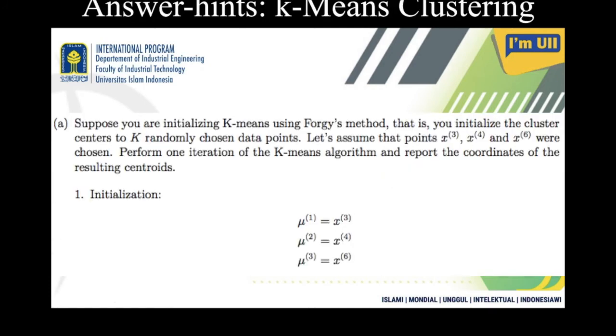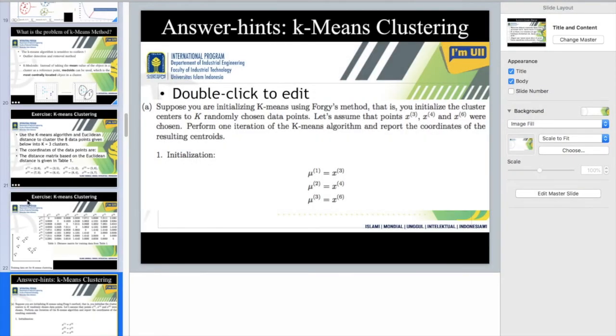Your task is to solve this problem, and this is an assignment for this class. You have to submit the assignment in Google Classroom, and then I will give you the answers. If a good answer is received, I will provide that as a sample; otherwise I will provide the answer myself. So that is it as far as k-means clustering is concerned.